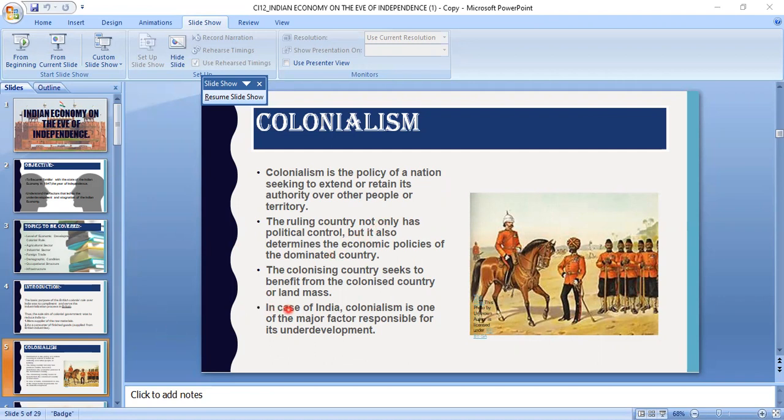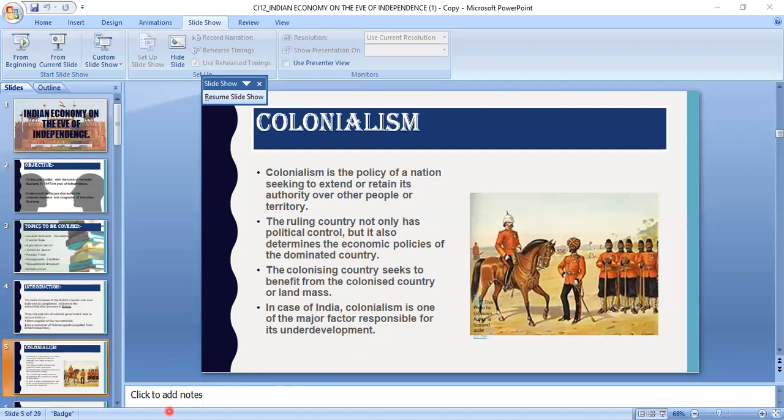And forced commercialization means that if Indian farmers were not willing to grow cash crops, then by providing loans or indirect pressure, they were forced to grow cash crops only, which led to shortage of food crops. As I have already told, now farmers are growing which crop? Cash crop. And they are not allowed to grow food crops. So that's why it led to the shortage of food crop availability in villages.